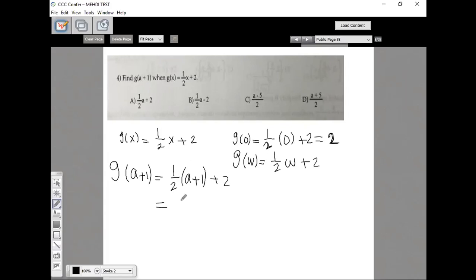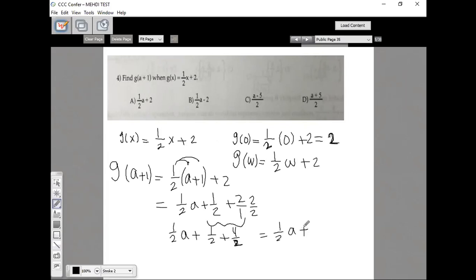So I'm going to go ahead and distribute this. It would be 1/2 a plus 1/2, and I distribute this, plus 2, or 2 over 1. So it looks like I can combine these two. The LCD is 2. I'm going to multiply this by 2 over 2. So this whole thing would be equal to 1/2 a plus 1/2 plus 4/2, which would be 1/2 a plus, 4 plus 1 would be 5/2. That's one way to write it.